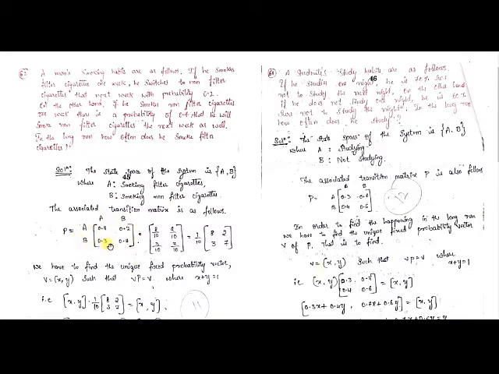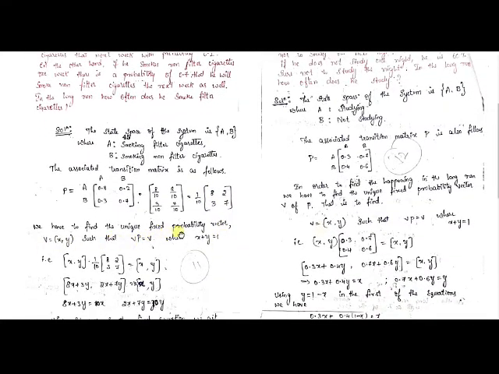So we have written the transition matrix, and that is simplified to, see, 0.8 is written as 8 by 10, 0.2 as 2 by 10, 0.3 as 3 by 10, 0.7 as 7 by 10, and in all the elements 1 by 10 has been taken common. Therefore it is 8, 2, 3 and 7. Now we have to find the unique fixed probability vector for this transition matrix.